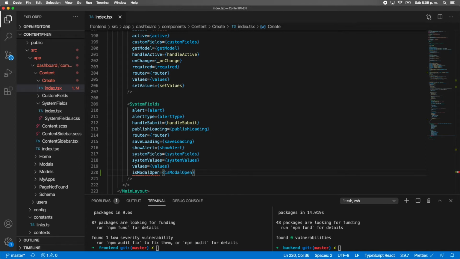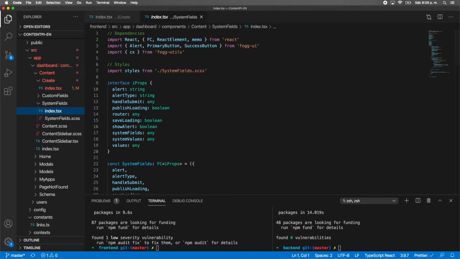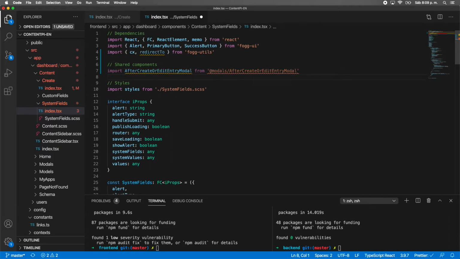Okay, so now you need to go to system fields index, and in here we need to add redirection from fogg-utils. We need to import our modal AfterCreateOrEditEntryModal.